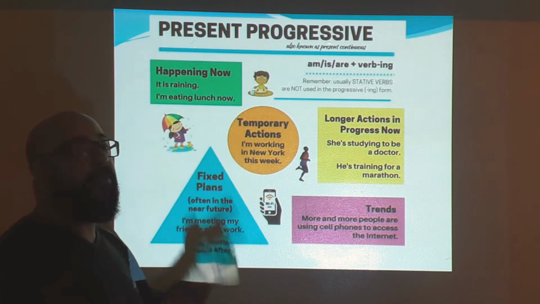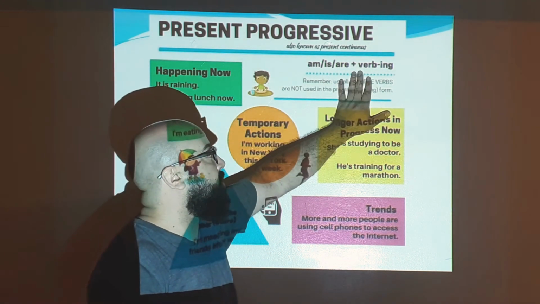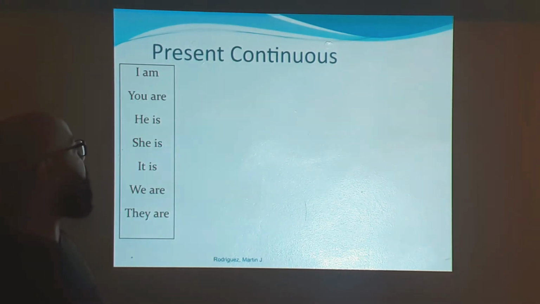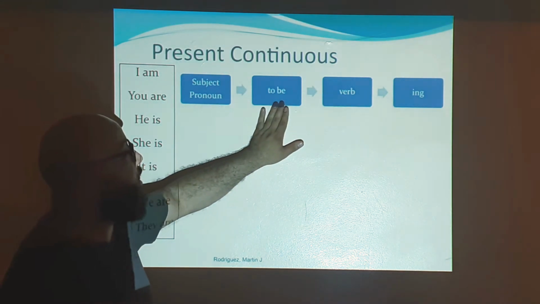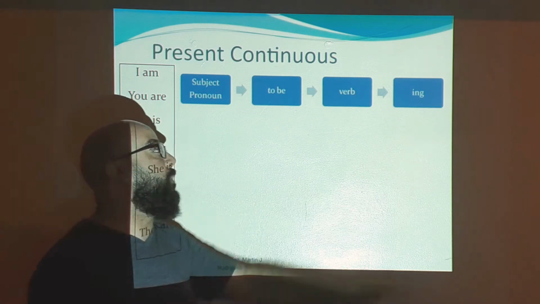But remember that we always have to use am, is, or are plus the verb and ing. Let me give you the example here. We have I am, you are, he is, she is, it is, we are, and they are. So we have the subject pronoun, we have the verb to be, we have the verb, and also the ing form.